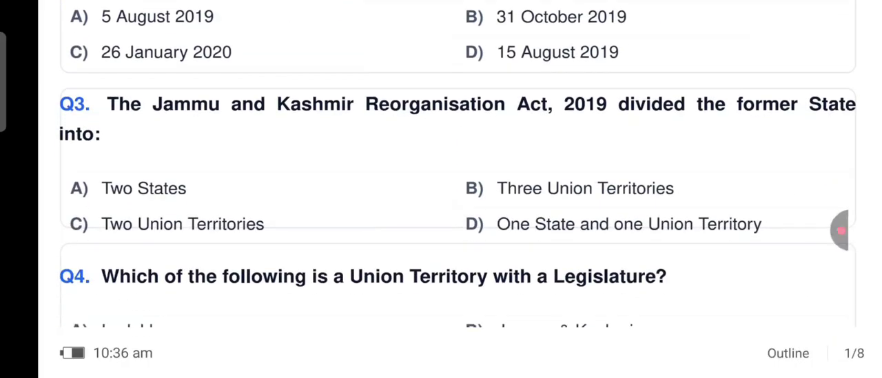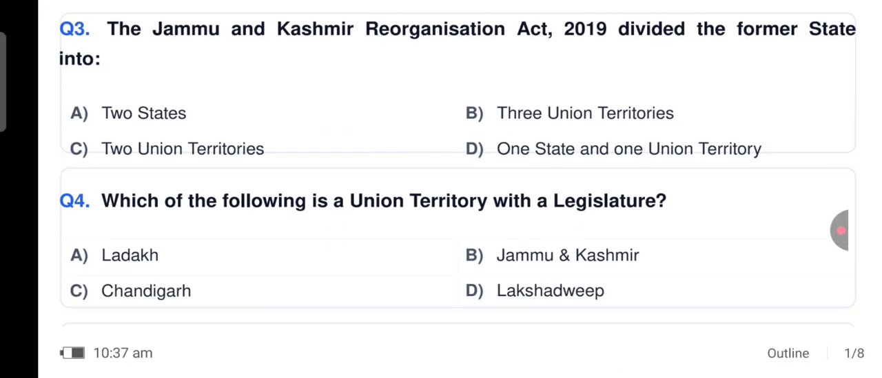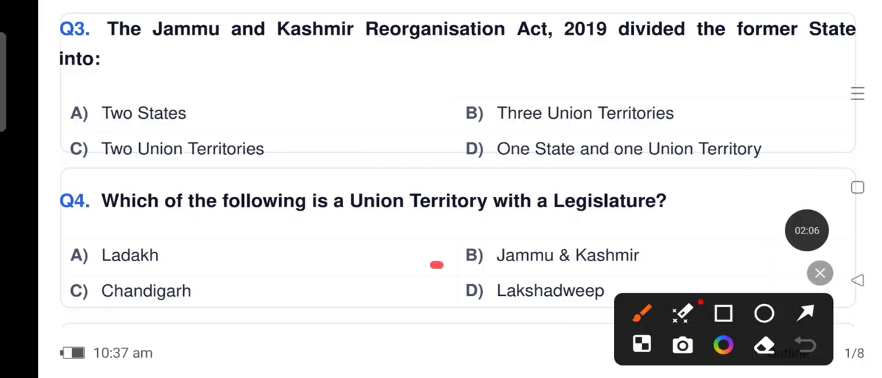Next, the Jammu and Kashmir Reorganisation Act 2019 divided the former state into. So it divided the state Jammu and Kashmir into two union territories. That is option number C, two union territories. Fourth question, which of the following is a union territory with a legislature? And that is Jammu and Kashmir, option number B.